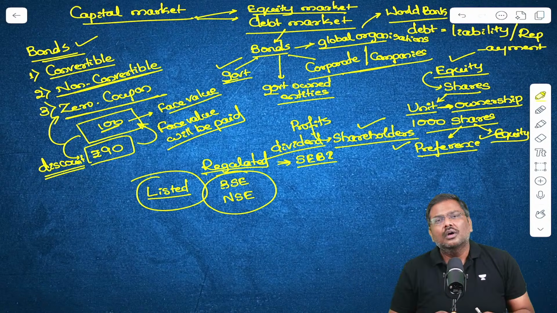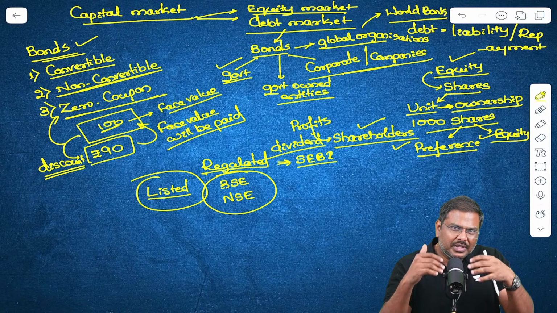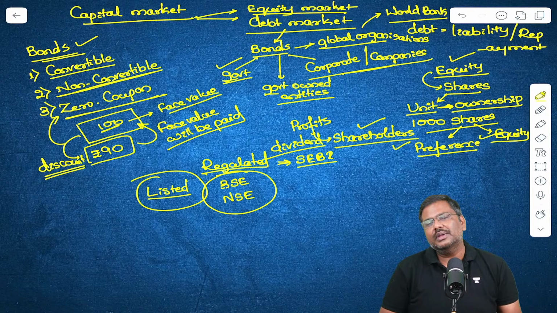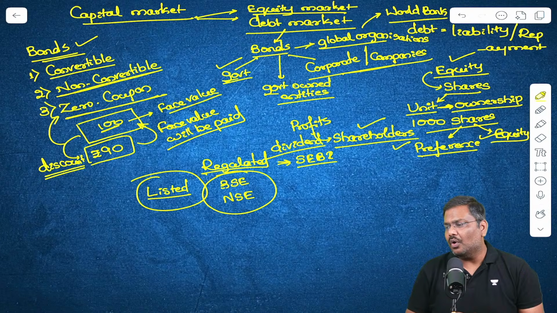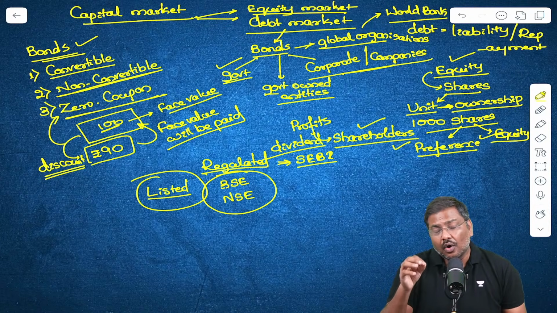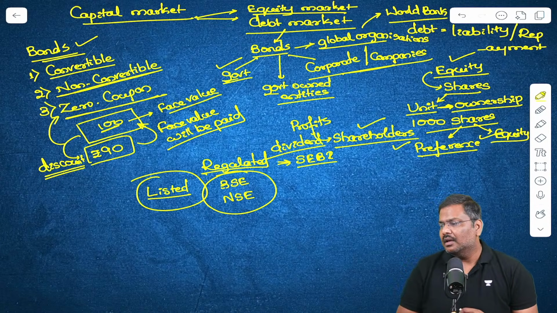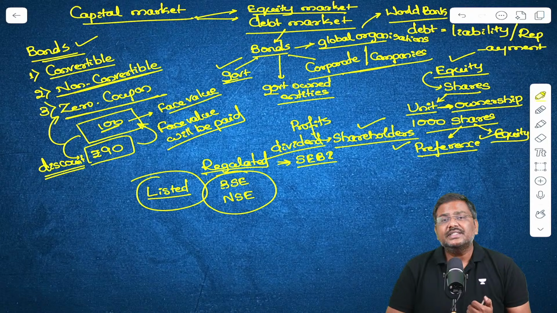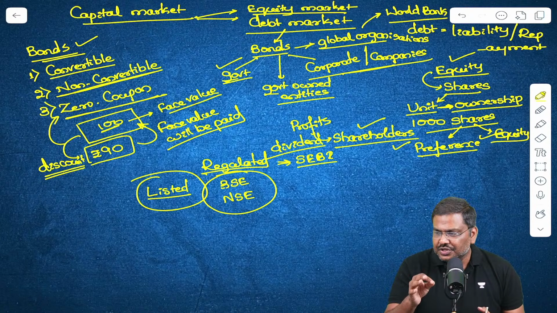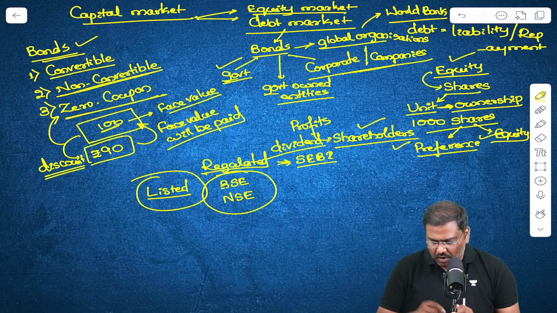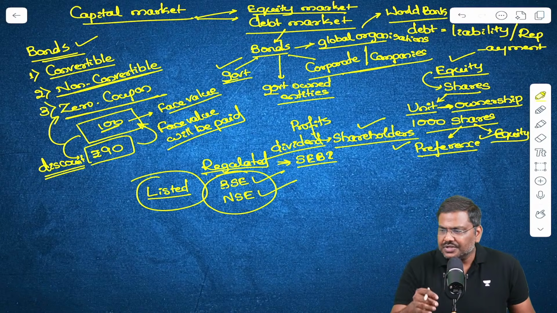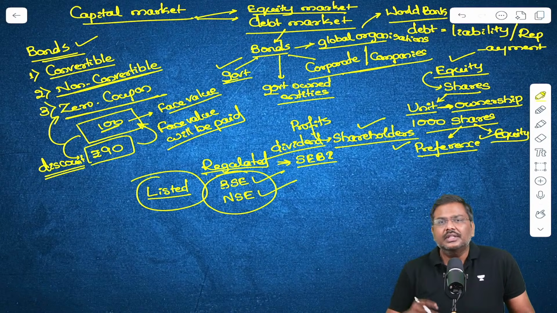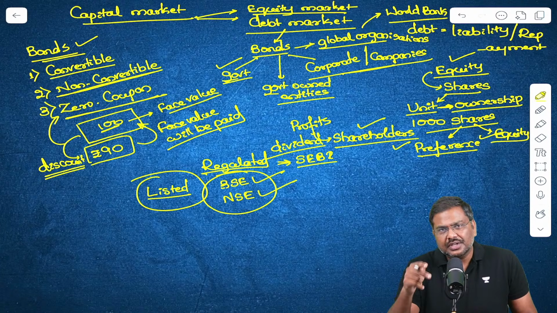No. When you talk about the market, the trading of these instruments is all done virtually today. BSE stands for Bombay Stock Exchange. NSE stands for National Stock Exchange. These are the two major exchanges in India.